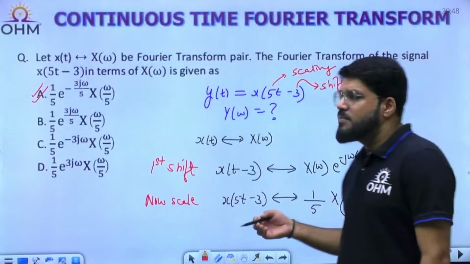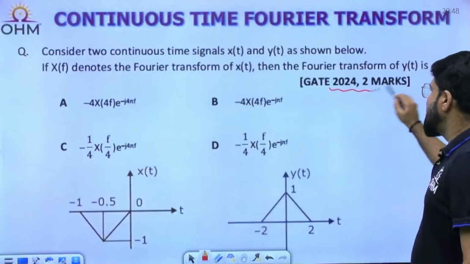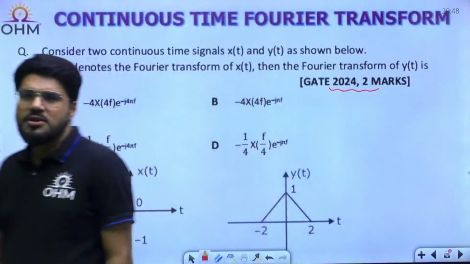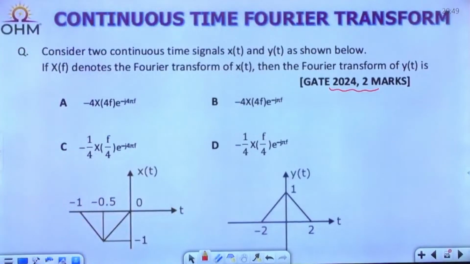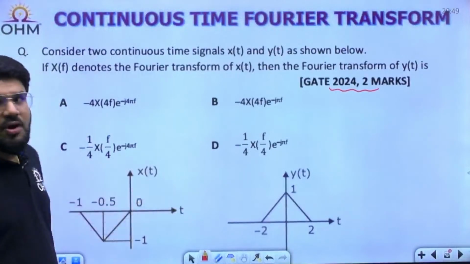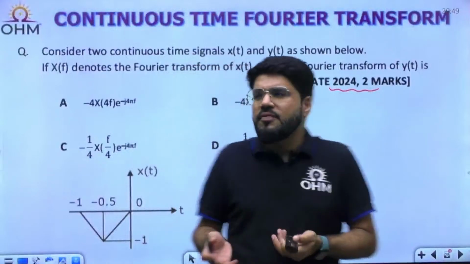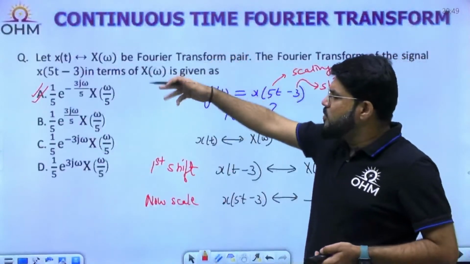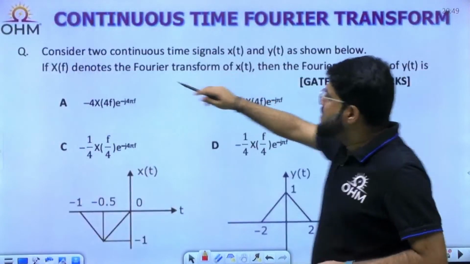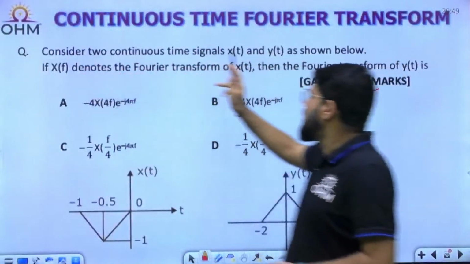Sometimes the relation can be in the f domain also. This was omega domain. Now look into it. GATE 2024 Set 2, a 2 marks question. Consider two continuous time signals x(t) and y(t) as shown below. The previous one was a little more straightforward, because y(t) was given in terms of x(t), and you needed to find the Fourier transform. Now here x(t) has the Fourier transform X(f) given in the frequency hertz domain.